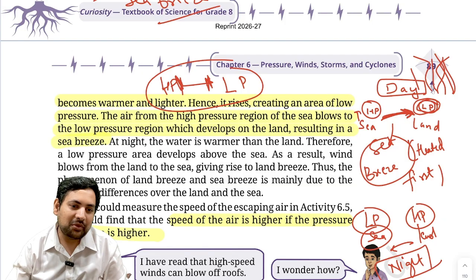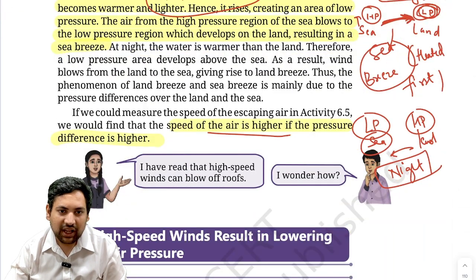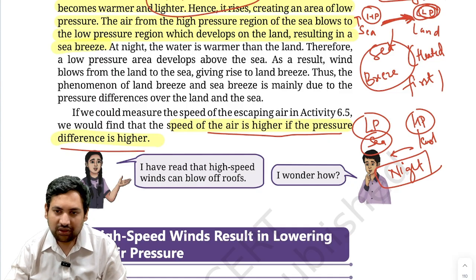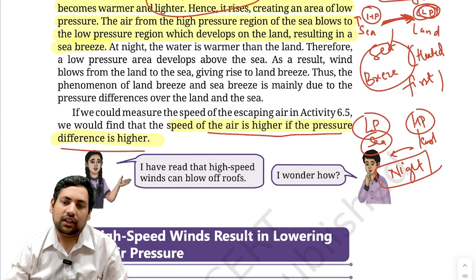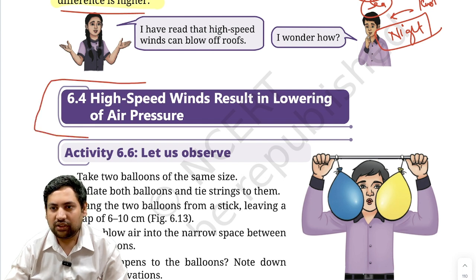I'm not getting into formulas. So that is why you can say speed of air is higher if the pressure difference, or pressure gradient, which is also a term that is used, is higher. Understood? Then high speed winds result in lowering of air pressure. Correct. Now let's see this.